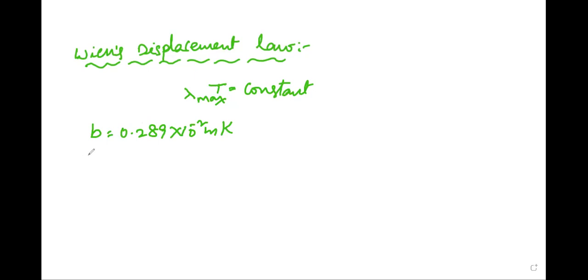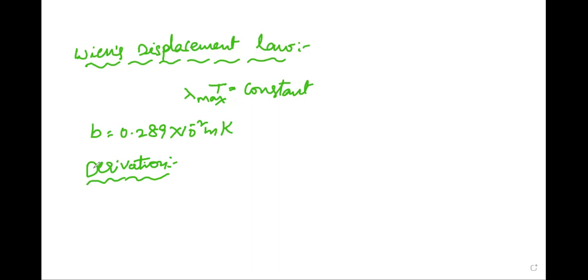So now the derivation for this Wien's displacement law. Consider a spherical enclosure with perfectly reflecting walls and capable of expansion radially outwards, like a football bladder.